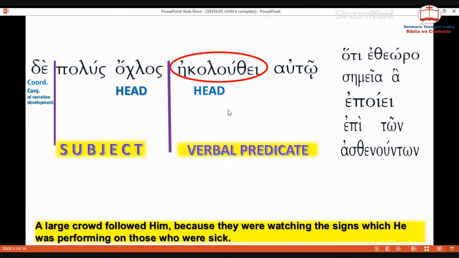Forget the verbal predicate right now, and let's analyze the subject area. So polus oklos, as we know, is a noun phrase, and it has two parts. Polus is an adjective phrase, and of course it is modifying oklos, the head. So it works as a descriptive adjective, and we can also call it a complement.